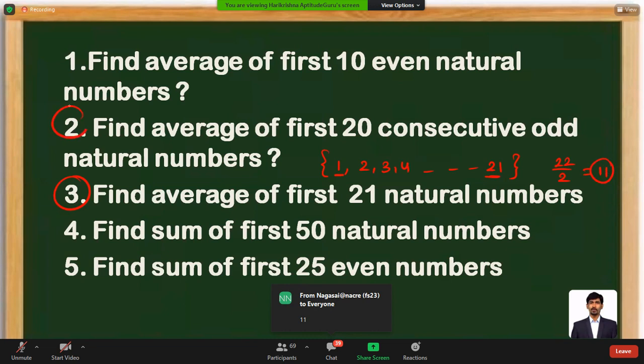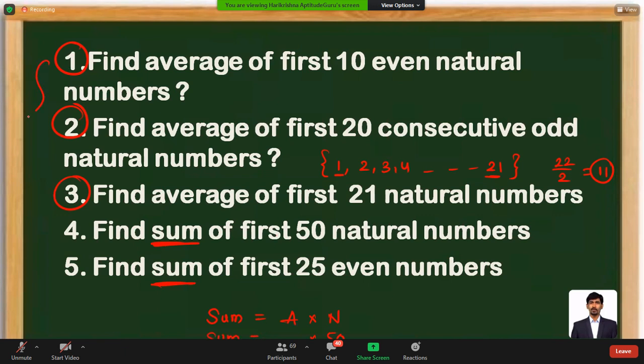So that's how we can find out the questions which are related to averages. And the last two questions are talking about sum of the terms. Whenever we are dealing with the sum of the terms, how can we deal with it? I'll explain this question later. Sum of the terms is basically given as average into number of the terms. First 50 natural numbers, number of terms are directly 50.